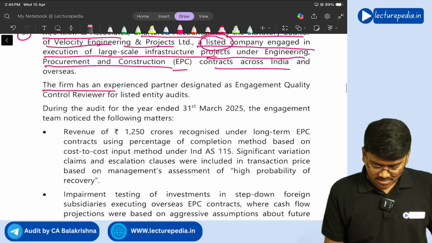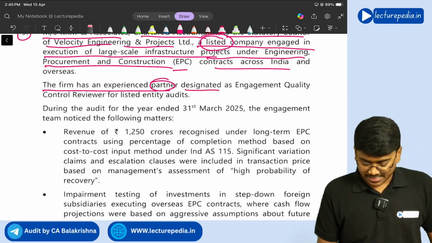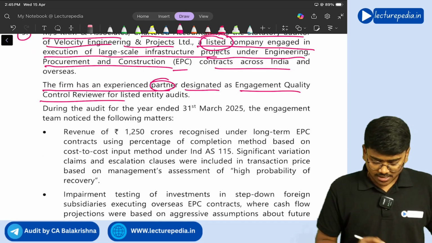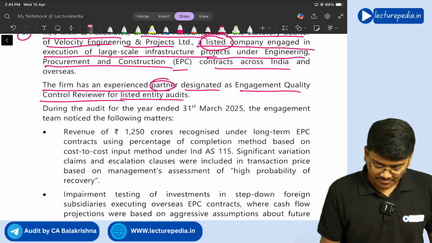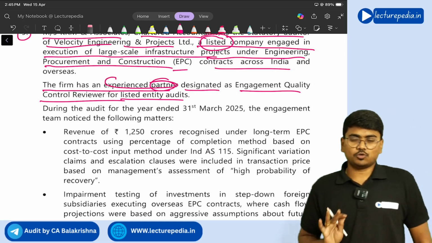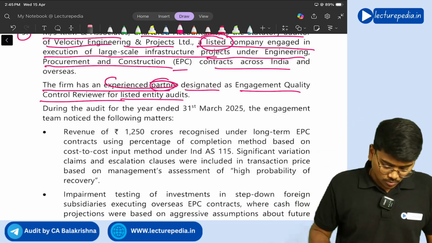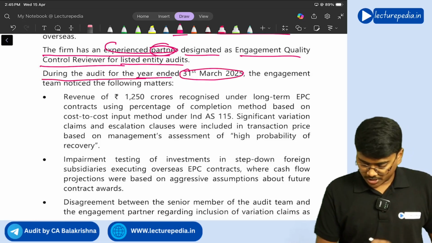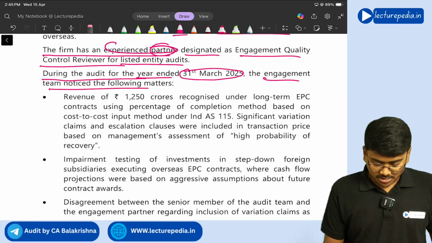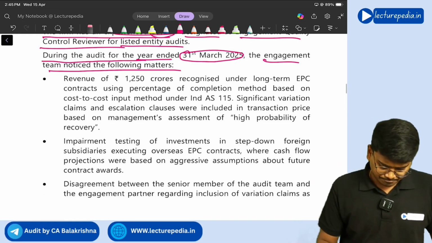Now, the firm has an experienced partner designated as engagement quality control reviewer for the listed entity audits. Okay, they are having an experienced partner who will be acting as engagement quality control reviewer. Now, during the audit for the year ended 31st March 2025, the engagement team noticed the following matters.